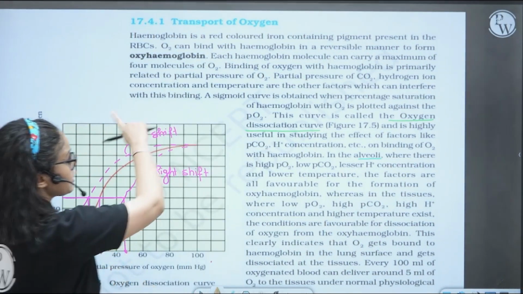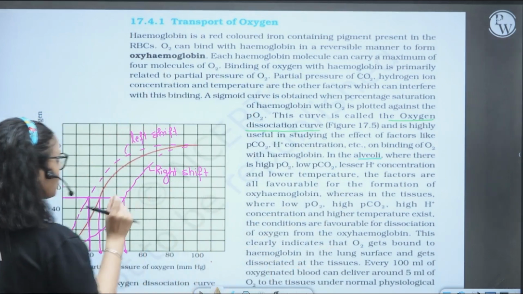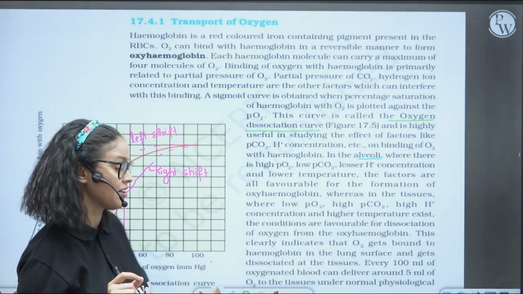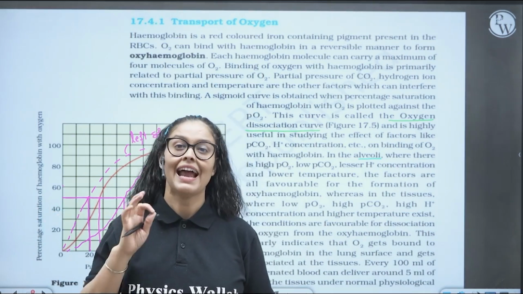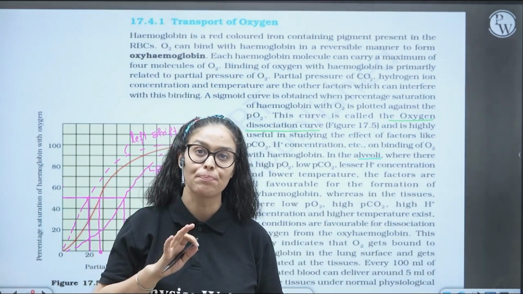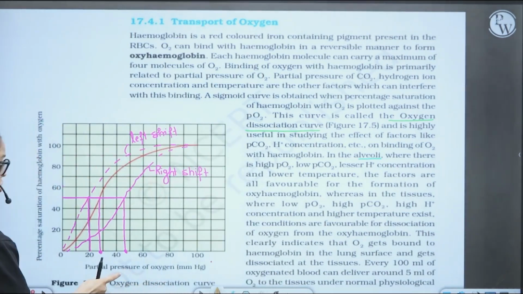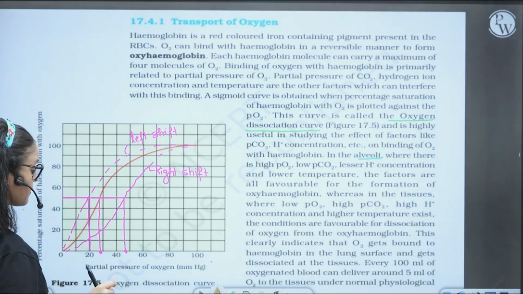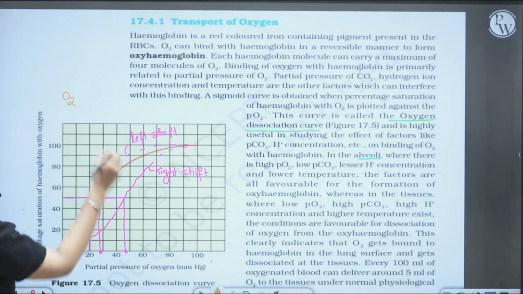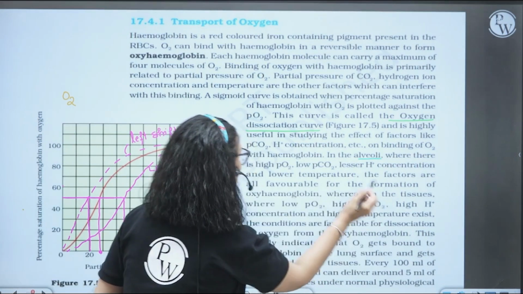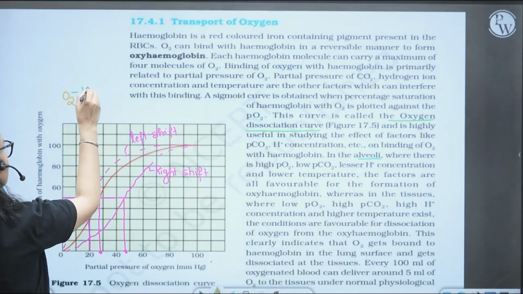So if you read this whole paragraph, they are talking about the oxygen dissociation curve. Oxygen dissociation curve, this curve, right? And this is showing the relationship between the partial pressure of oxygen and percentage saturation of hemoglobin with oxygen. So that means what is the partial pressure of oxygen needed to saturate, to bind with the hemoglobin. Saturation means to bind with the hemoglobin.